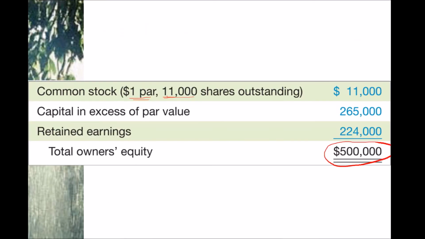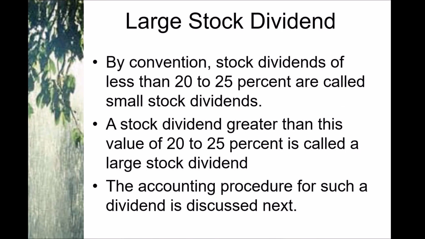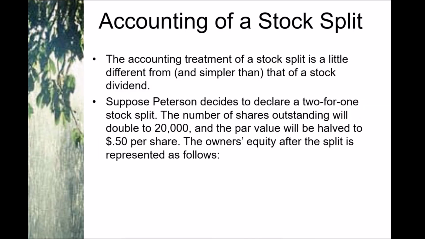So let's suppose we have a stock split, and that is 100%, like 2 for 1.